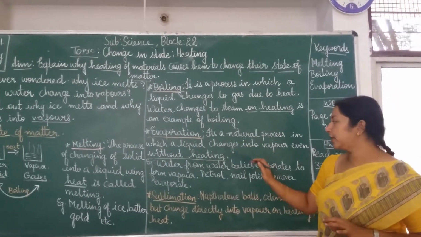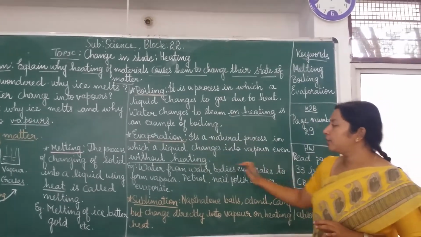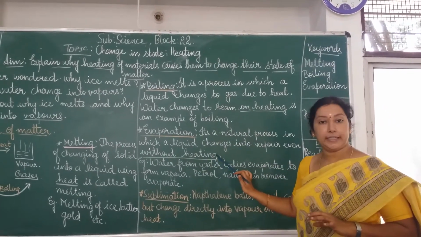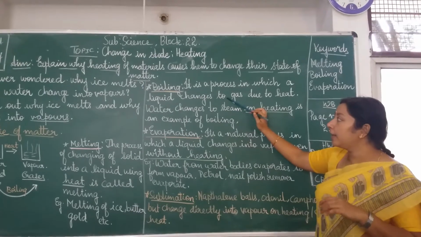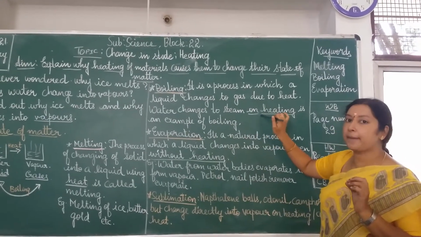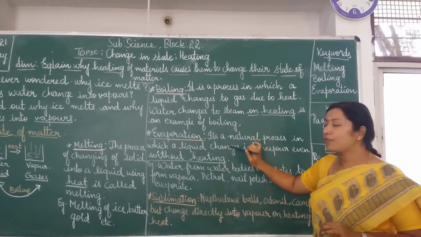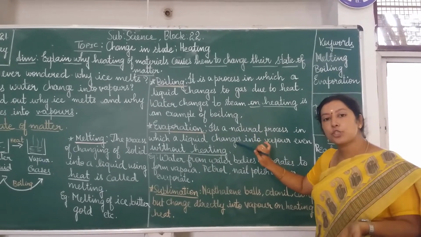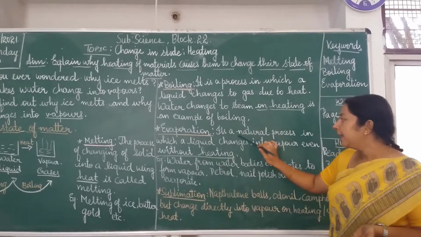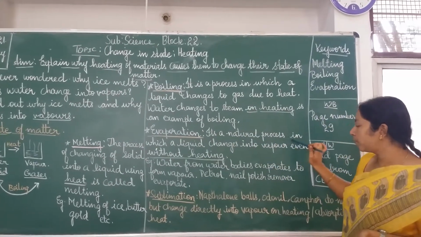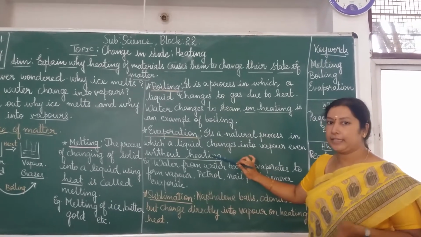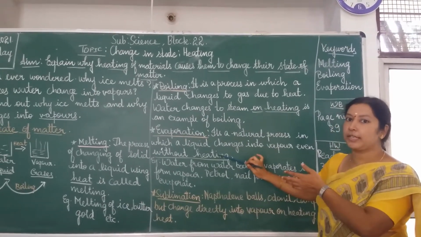The next one is evaporation. What is evaporation? It's a natural process in which a liquid changes into vapor even without heating. See, in the case of boiling, you need to heat them compulsorily. In the case of evaporation, you don't need to supply heat. It happens naturally. It's a natural phenomenon. Even without heating, evaporation can happen.